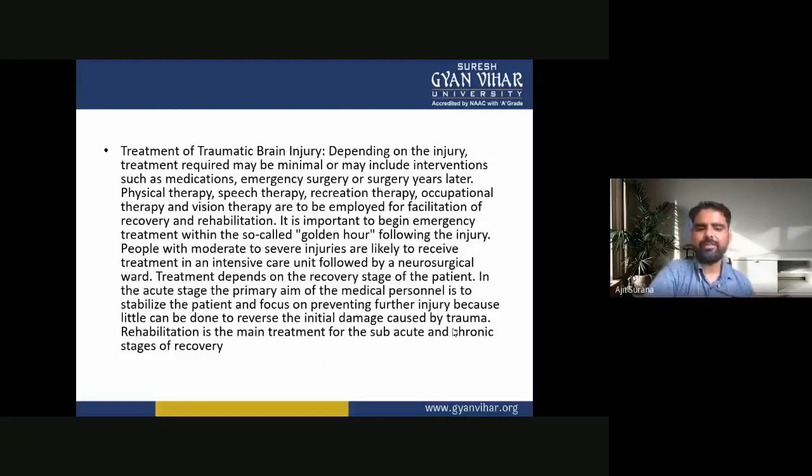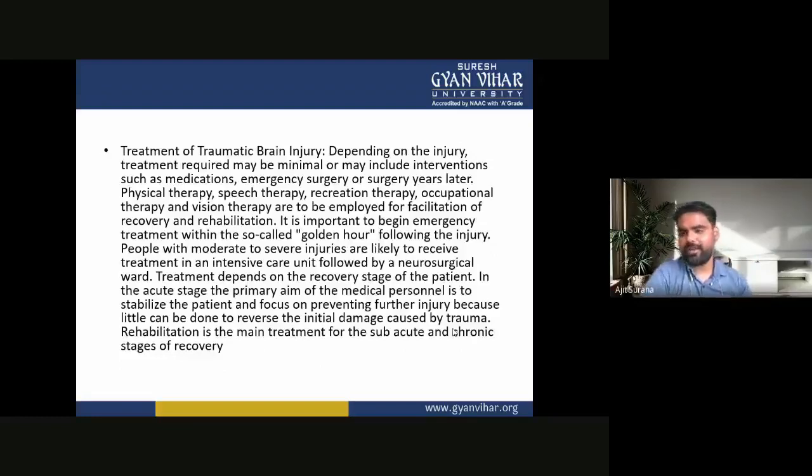In the acute stage, the primary aim of medical personnel is to stabilize the patient and focus on preventing further injury because little can be done to reverse the initial damage caused by trauma. Rehabilitation is the main treatment for the subacute and the chronic stage of recovery.